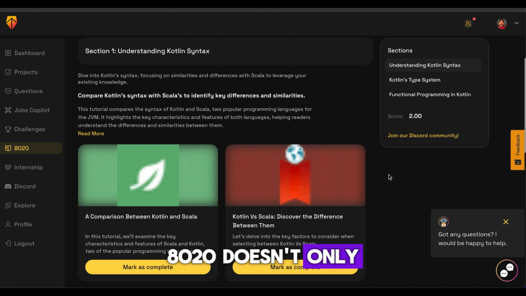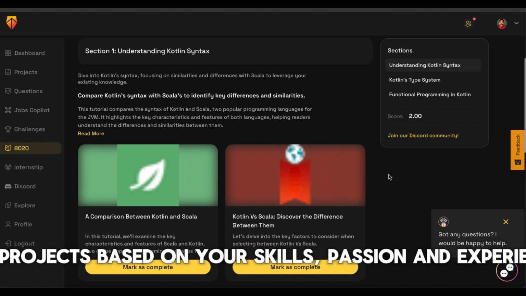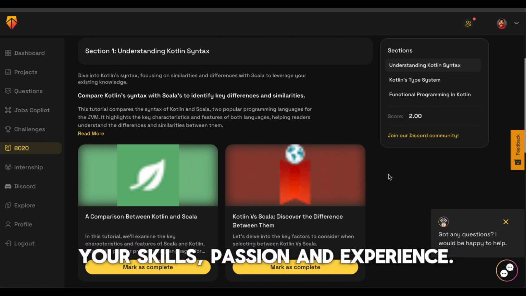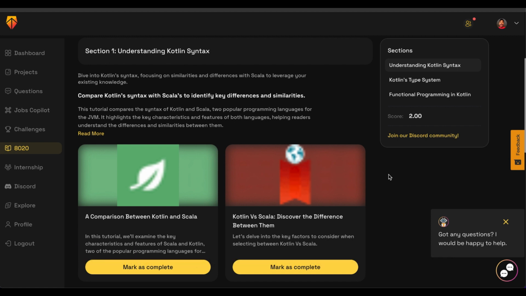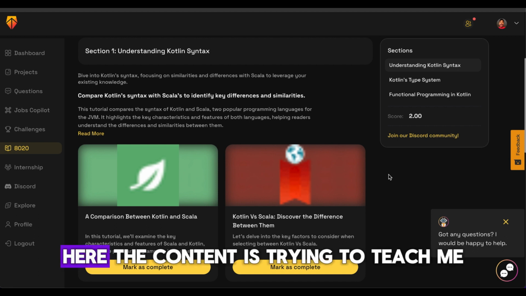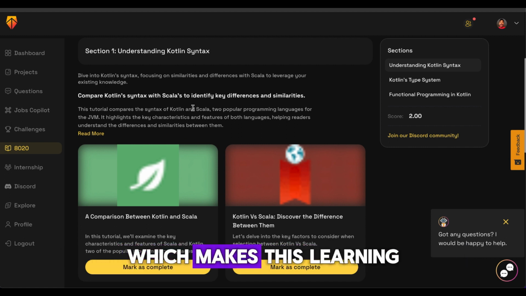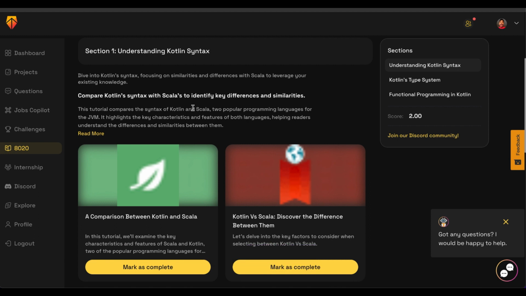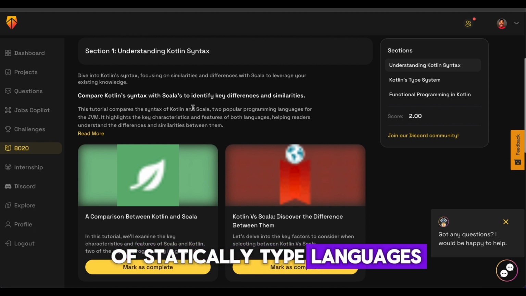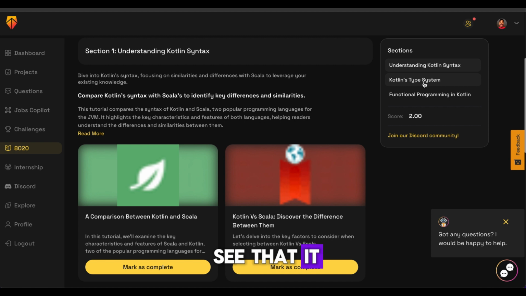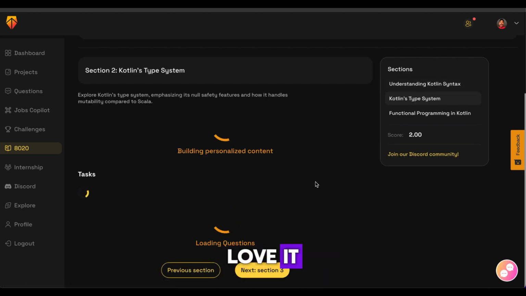8020 doesn't just personalize your roadmap, it also personalizes your content and projects inside the roadmap based on the data, experience and skills that 8020 knows about you. In this particular case, obviously, I specified Scala. Actually, my data also has Scala. So it's using Scala as a basis to teach me Kotlin, which makes this learning more effective. I'm a big fan of statically typed languages. It is interesting to see that the Kotlin type system is the second section in here, which I like.